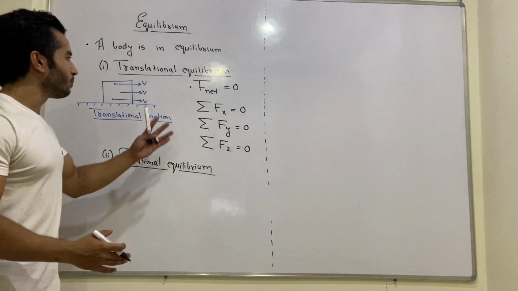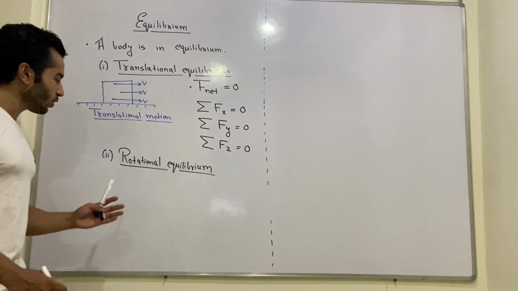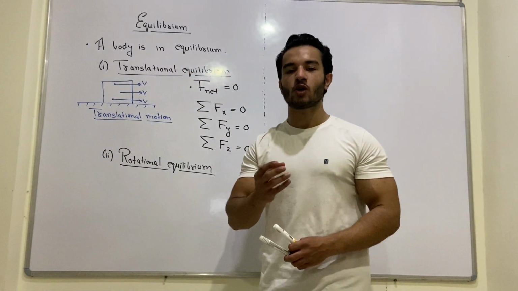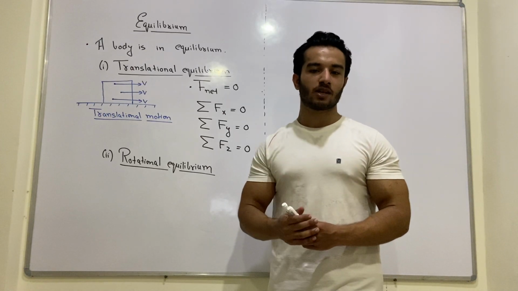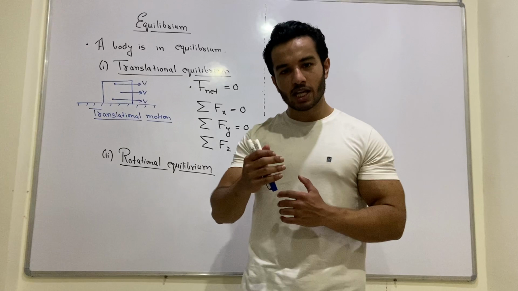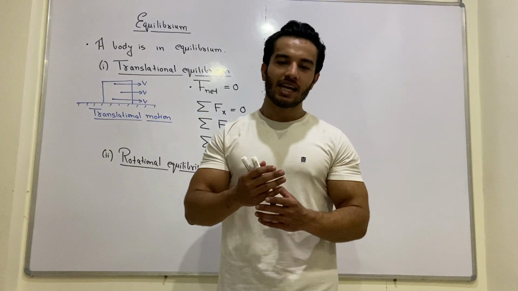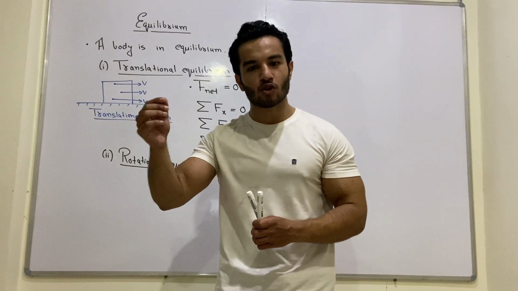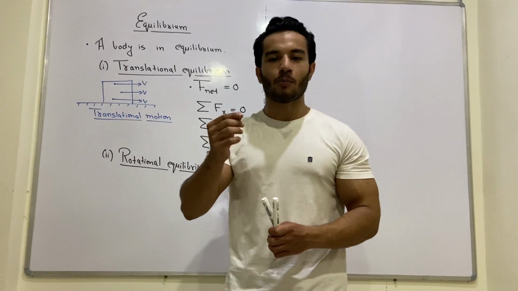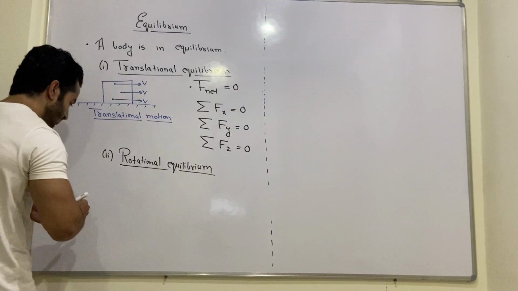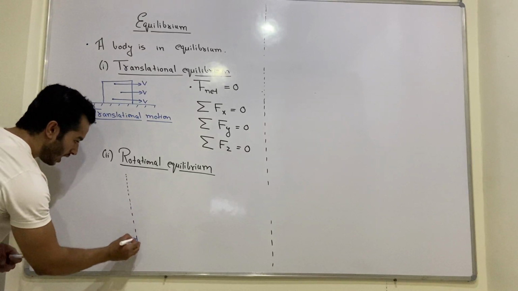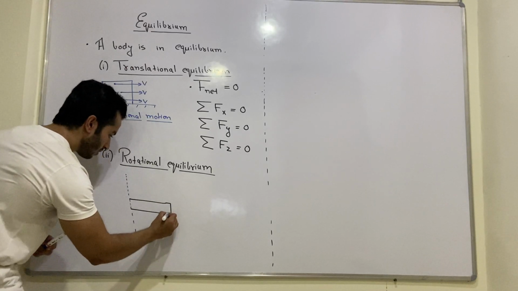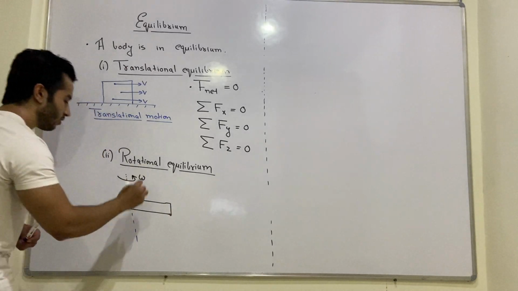Now, since we have completed translational equilibrium, we are going to study rotational equilibrium. And before that, again I am going to give you a brief introduction about rotational motion. Now students, if a body moves about an axis in such a way that the perpendicular distance of each of the individual particles remains the same, then the body is said to be in rotational motion. Example, suppose this is the axis about which a rod is being rotated, let's say with angular velocity omega.